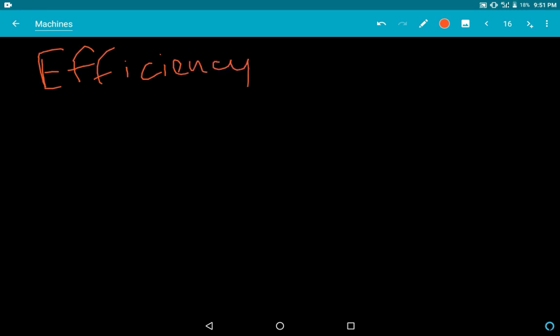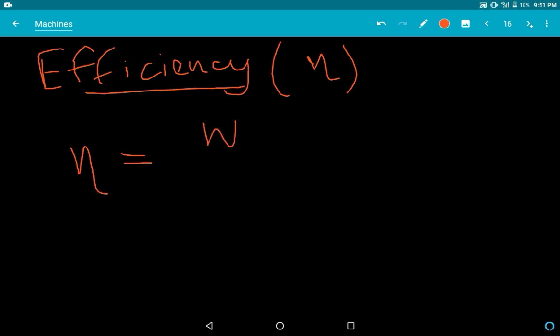Efficiency of a machine is obviously given by the symbol eta. So what is this formula? Actually, efficiency is nothing but the ratio of the work done by the machine: work output by work input. This is the simple meaning of this.